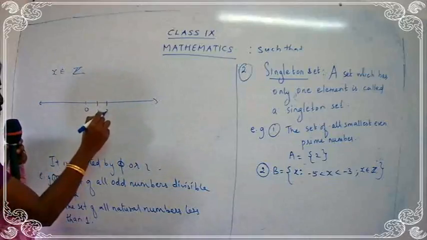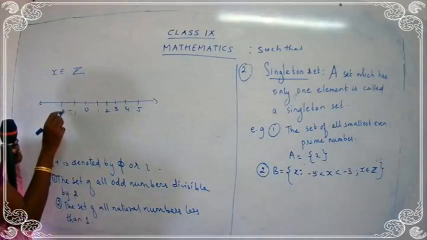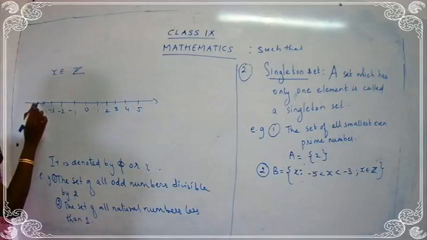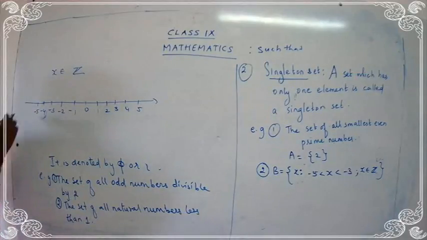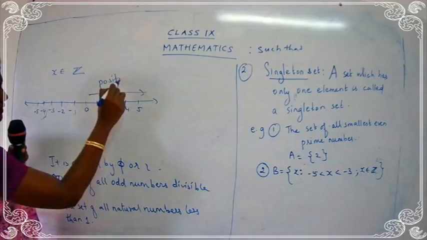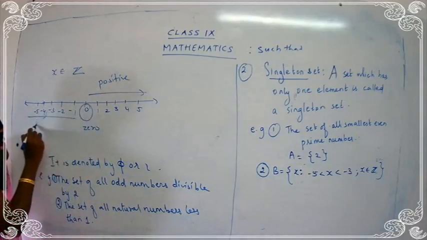Write all the positives 1, 2, 3, 4, 5, and minus 1, minus 2, minus 3, minus 4, minus 5. I'll place the positive values here. This is all positive, this is 0, and this is all negative.